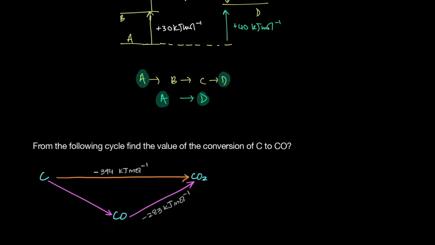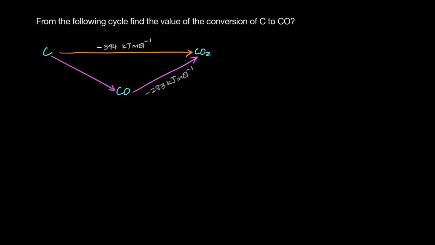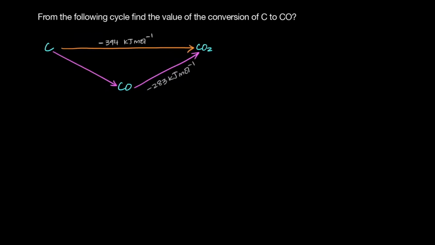So here, let's look at a following example. The question is saying, from the following cycle, find the value of the conversion of carbon to carbon monoxide. Alright, so what you can do here is, let's say you assign this a value of x, right? Now if you start at carbon, you can go to carbon monoxide and then to carbon dioxide, or you can go directly from carbon to carbon dioxide.